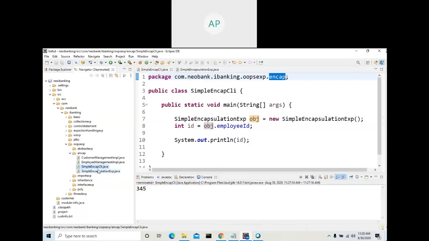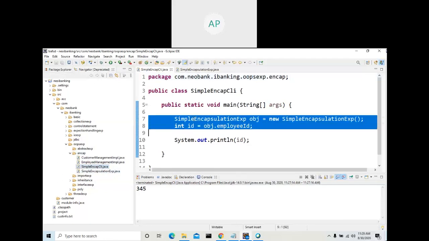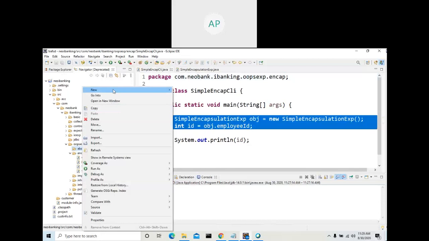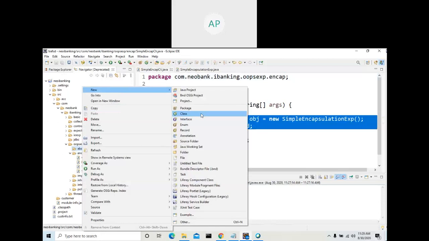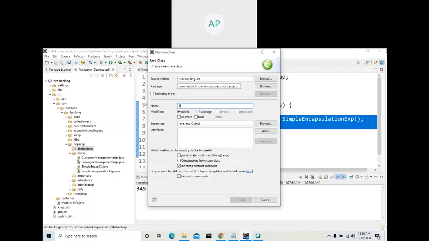That's why if it is default, you can access this member from the same package.